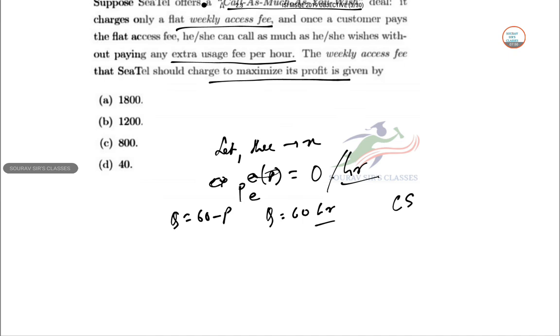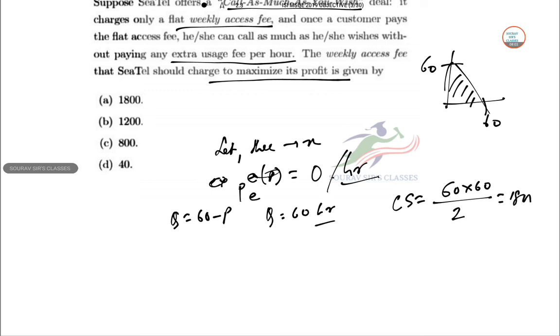So CS is the consumer surplus, half into base into height, 60 here and also 60 here. So this triangle gives 1800. So the maximum the consumer is willing to pay for the services is 1800. Any fee above 1800 will not draw anyone into this business.